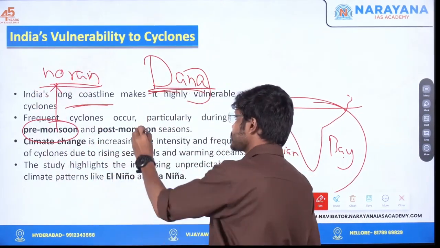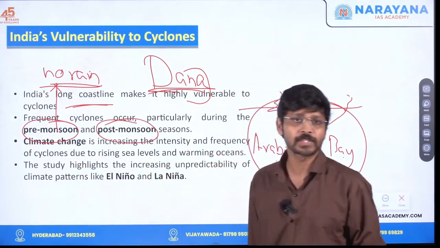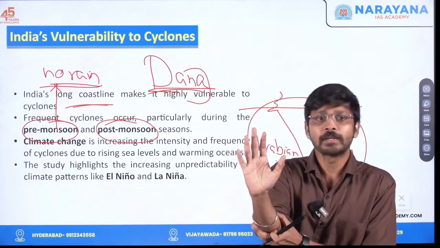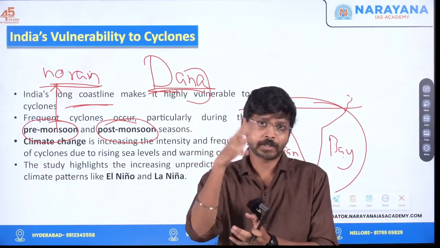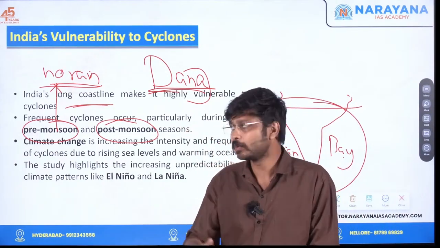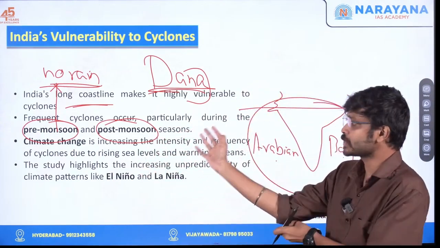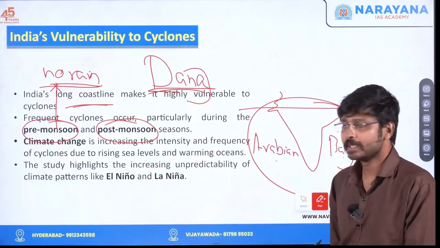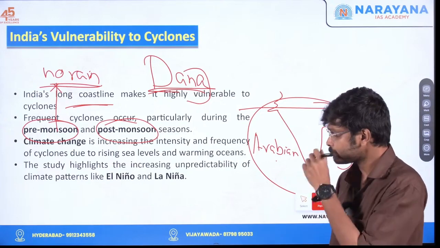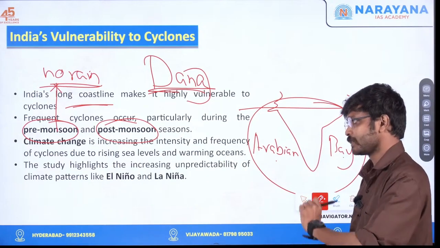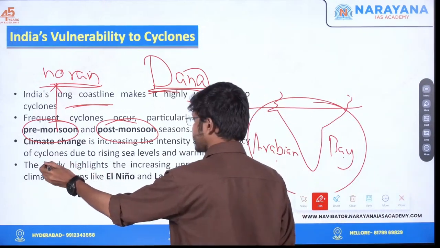Another thing is the post-monsoon season. Post-monsoon means the land will be cool, as the monsoon has already come. The land will be cool, but the sea won't be cool. The sea will still be warm. So that is why in the post-monsoon season also we have cyclones. Another thing is that climate change is increasing the intensity and frequency of cyclones due to rising sea level and warming oceans.